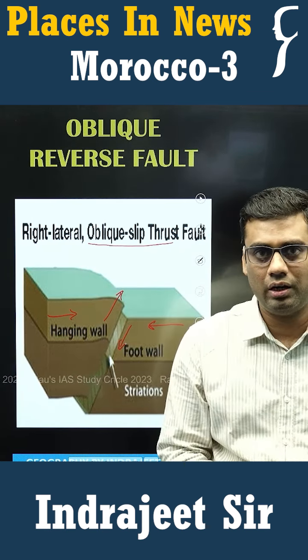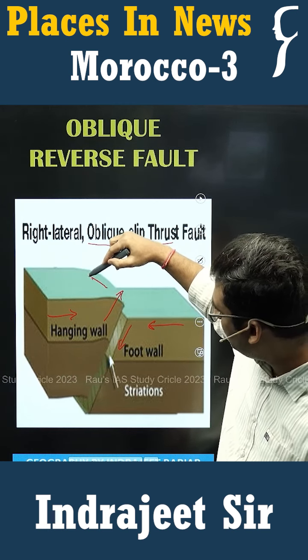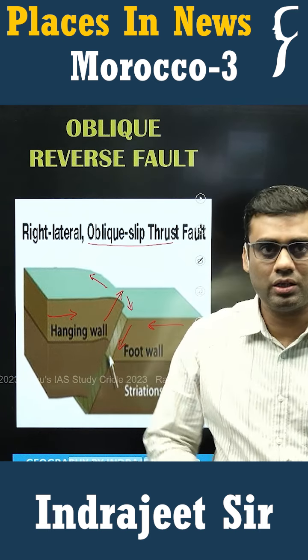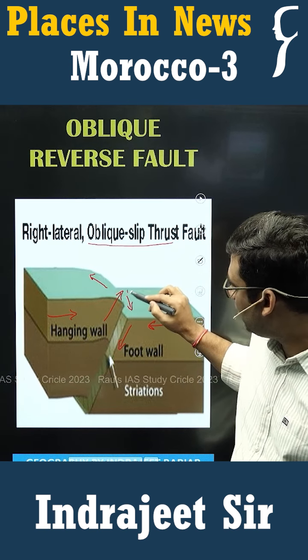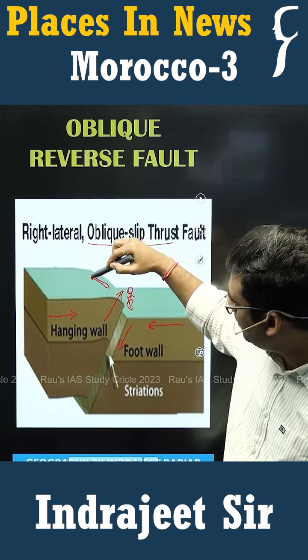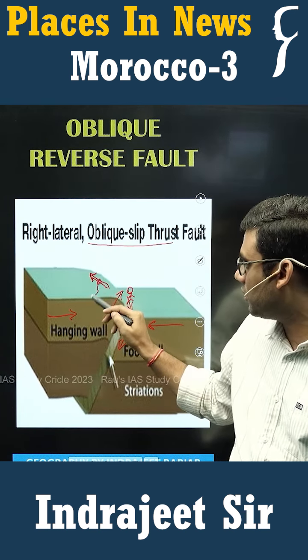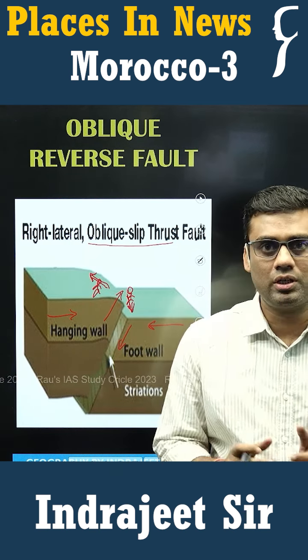Along with that, there has been a lateral movement also, in which the movement looks like this. Now this movement is called a right lateral shift. Right lateral shift, as in with respect to this plate, a person is standing over here. For this person, this part has moved towards the person's right, and likewise for a person standing over here, it has moved also towards the right. So this is a right lateral.